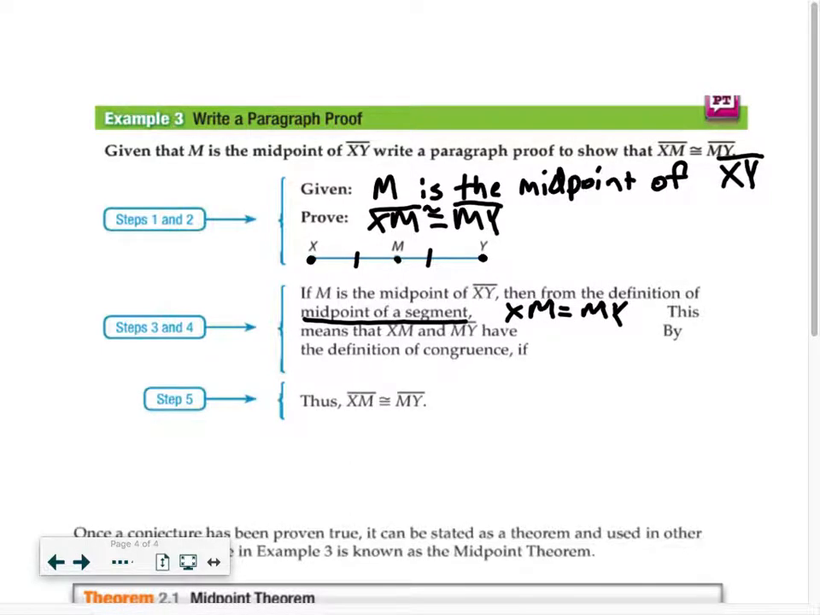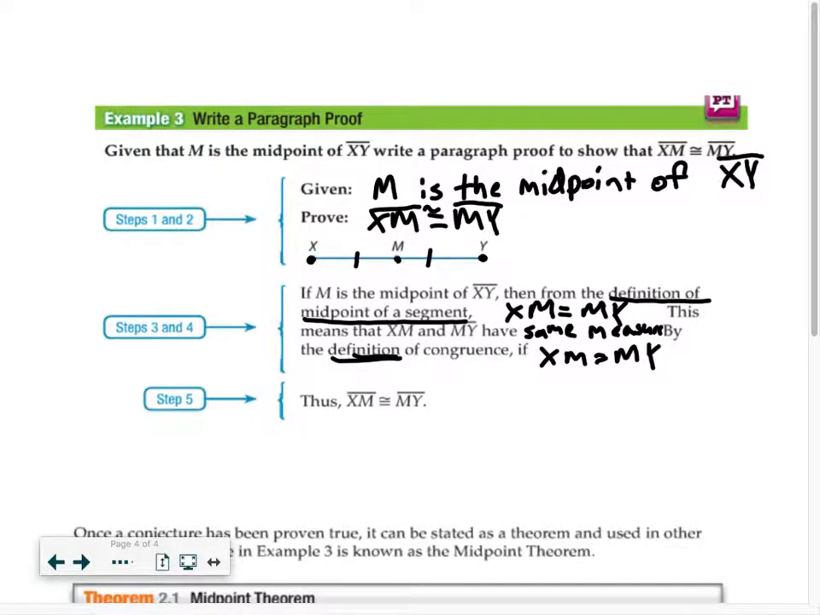Okay, this means that XM and MY have the same measure. Remember, equality is same measure, so not necessarily that they're congruent. It means they have the same measure by the definition of congruence. So again, we're stating the definition; these things are my reasons. By the definition of congruence, if they have the same measure, if they're equal,